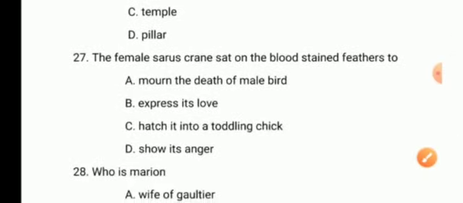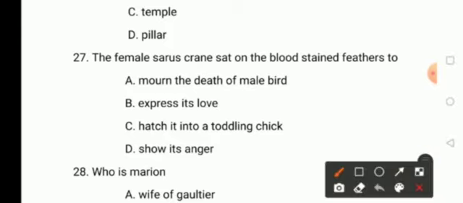And the next question. The female Saurus crane sat on the blood-stained feathers to mourn the death of a male bird. Option B, express its love. Option C, hatch it into a toddling chick. And option D, show its anger. So here the answer is mourn the death of male bird.